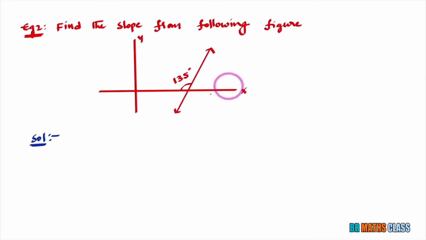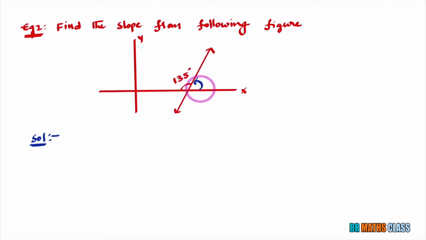You see this another example. Find the slope from the following figure. You need to find slope of this line. Okay. Here, to find the slope of a line, we must know inclination. You may confuse here, inclination is 135 degrees. But that is not the inclination. What is inclination? Inclination is the angle made by a straight line with x-axis in positive direction.